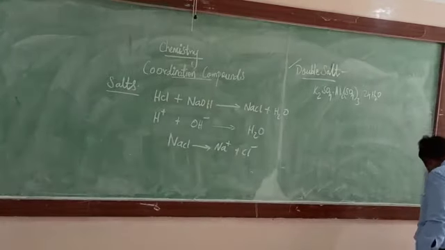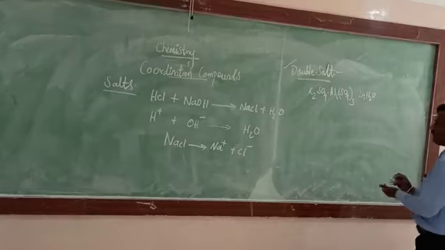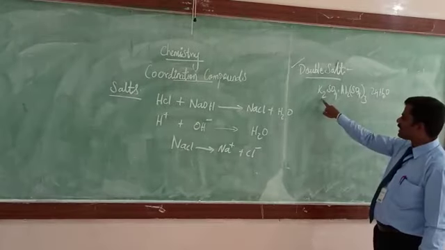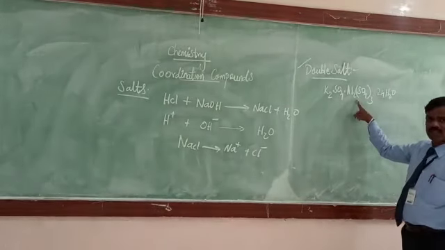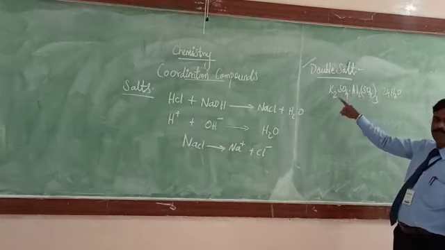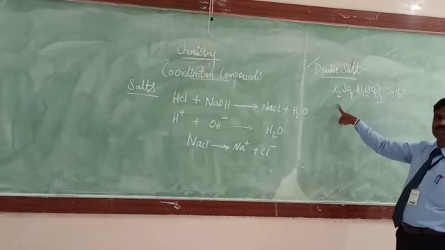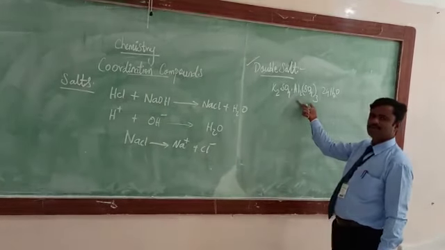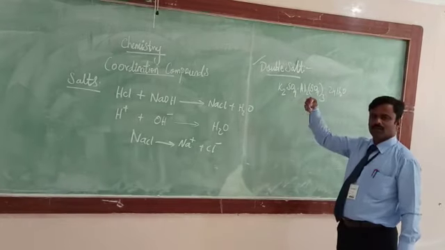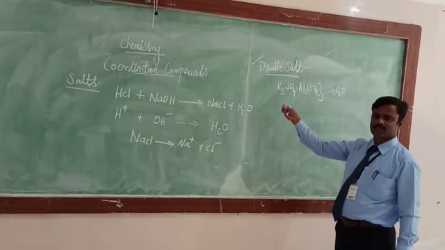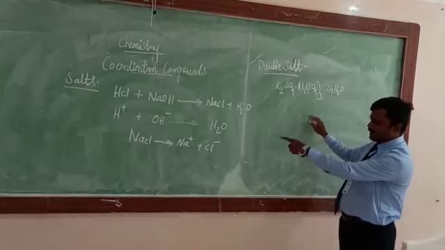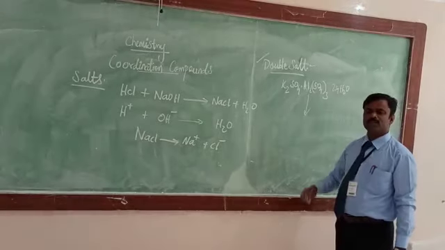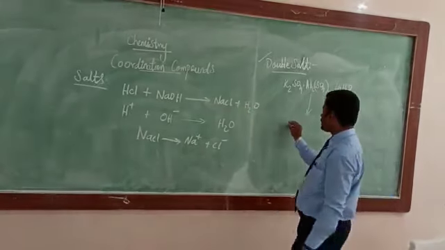This potassium alum is a double salt which can also undergo dissociation like a simple salt. Here potassium sulfate is one simple salt, and aluminum sulfate is another simple salt. These two simple salts are taken in a stoichiometric proportion, that is, equal moles. If you take 1 mole of potassium sulfate and 1 mole of aluminum sulfate and dissolve them in water, that solution is boiled and the remaining deposited substance is called a double salt. Like a simple salt, this double salt also undergoes complete dissociation in water. It forms the cations and the anions.